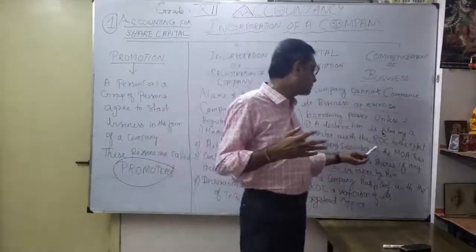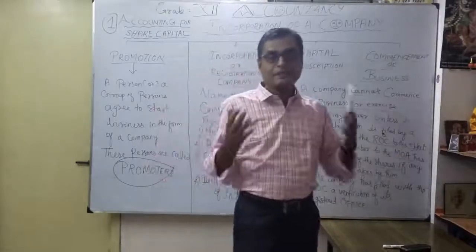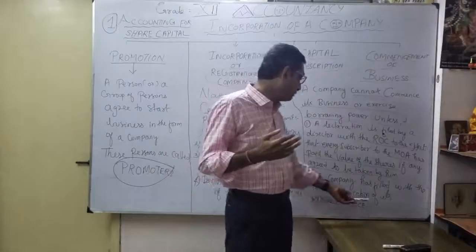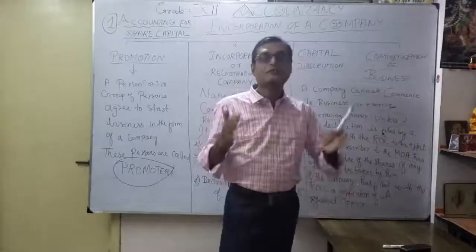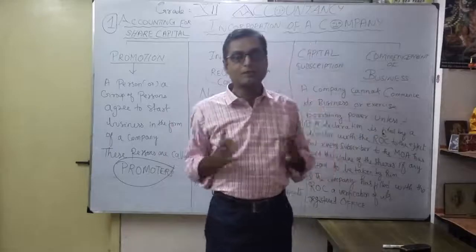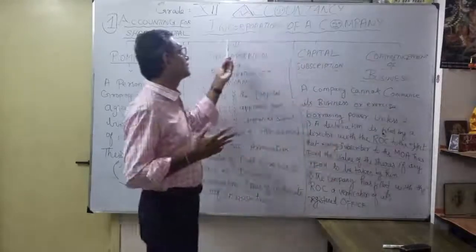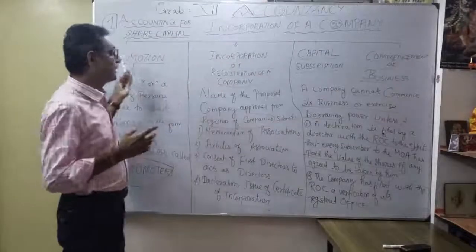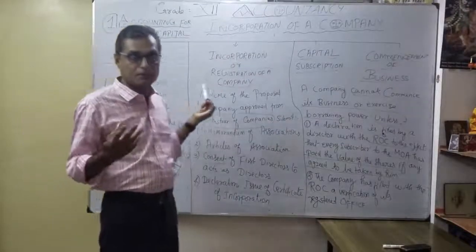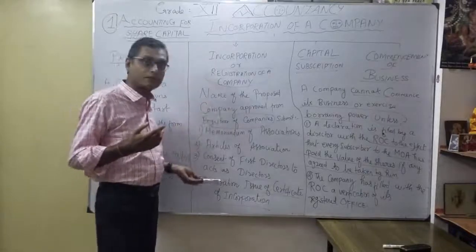So they have to ensure, first, every subscriber to the memorandum of association has paid the value of the share. Second point is they have to give the verification report of the registered office to the registrar of companies: yes, this is my place, the location of the office. Correct? This information is given to the registrar of companies. So that's what incorporation of the company, after promotion. The one who starts the business is called a promoter. These are the 4 important points of incorporation.